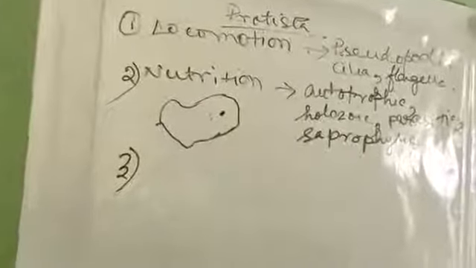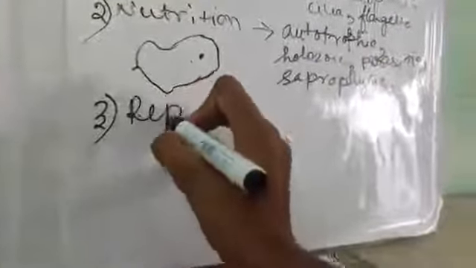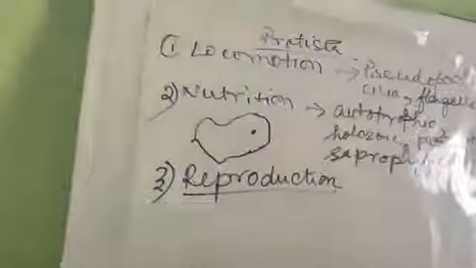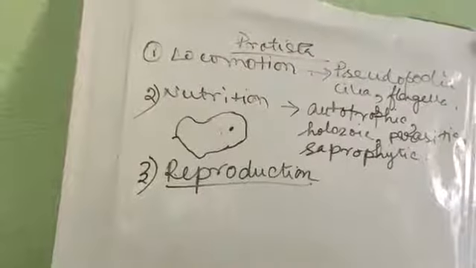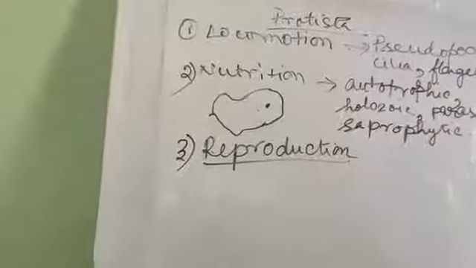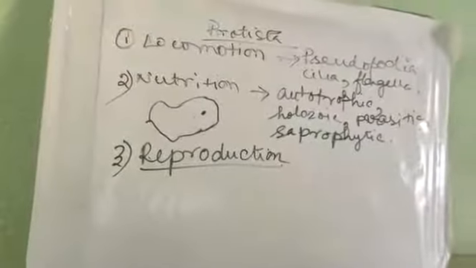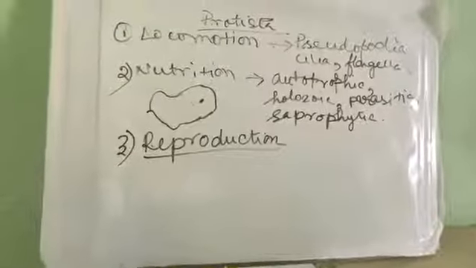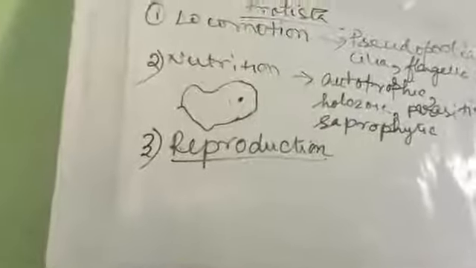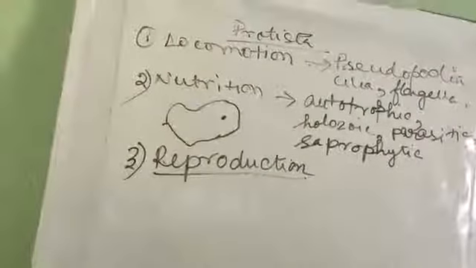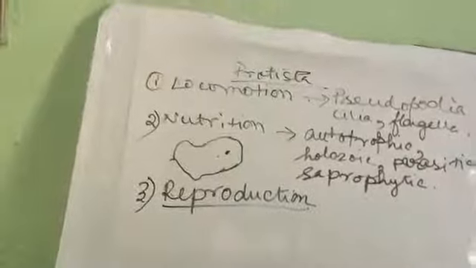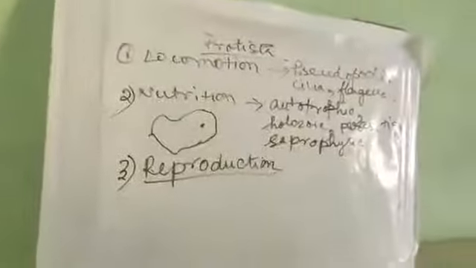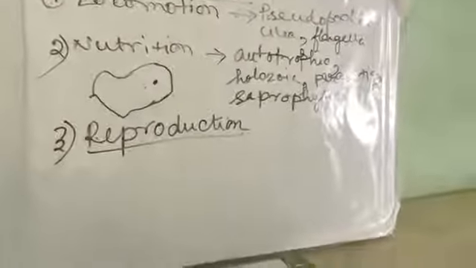Next coming reproduction. Generally if it is asexual reproduction, then binary fission, multiple fission, budding, spore formation. And if it is sexual reproduction, then it will be syngamy and conjugation. Syngamy means fusion of the gametes: isogamy, anisogamy, oogamy. Conjugation means union of the gametes or union of the two cells of the same species, but through the conjugating tube. Understood?